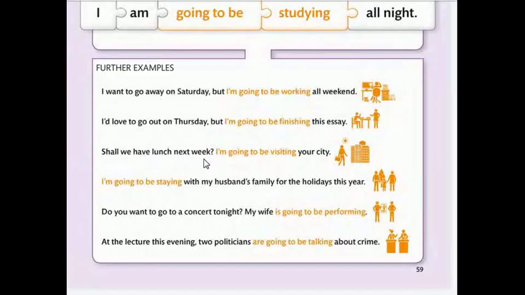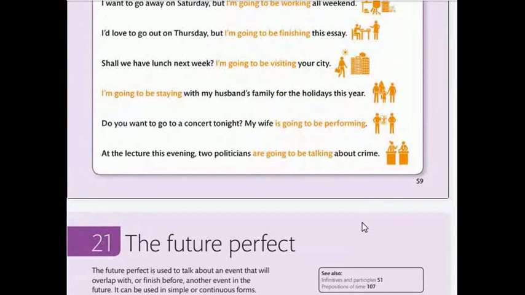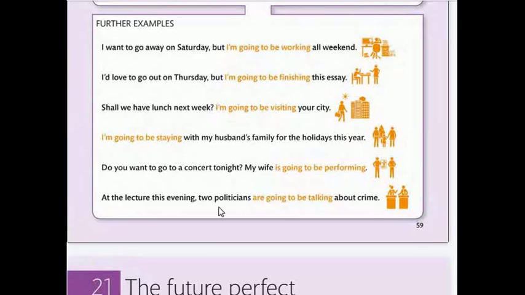Shall we have lunch next week? I'm going to be visiting your city. I'm going to be staying with my husband's family for the holiday this year. Do you want to go to a concert tonight? My wife is going to be performing. At the lecture this evening, two politicians are going to be talking about crime.